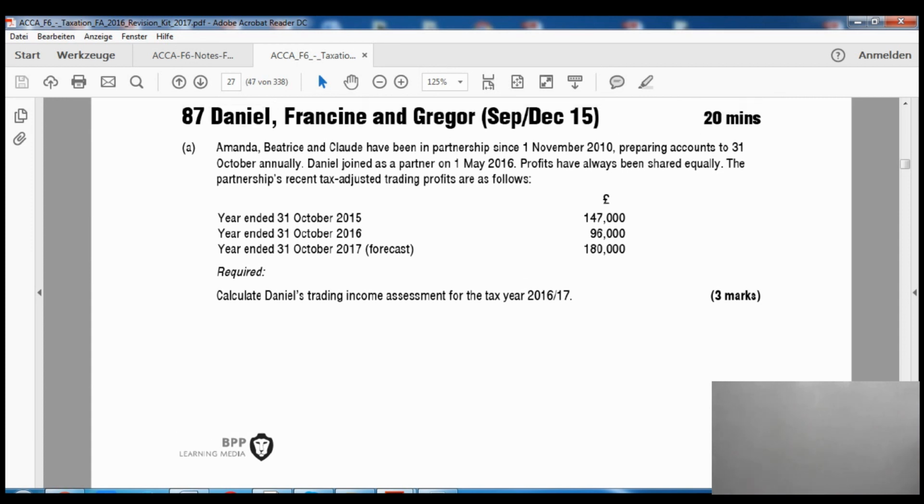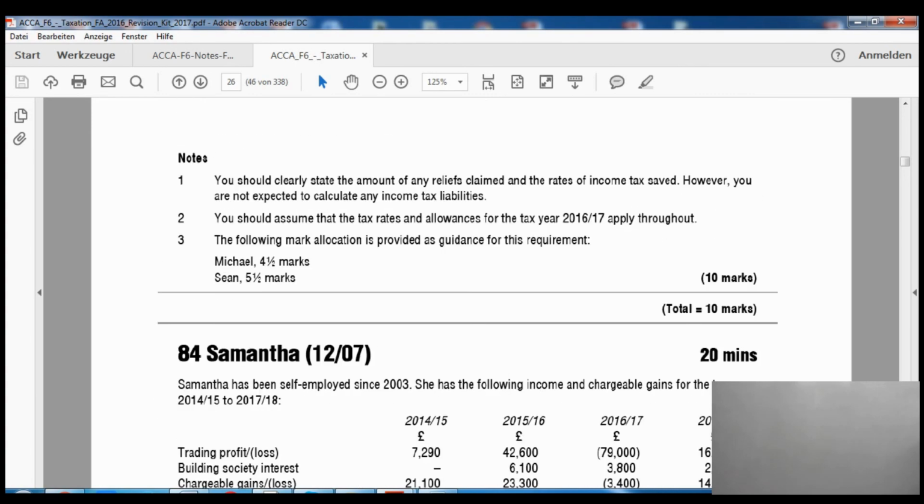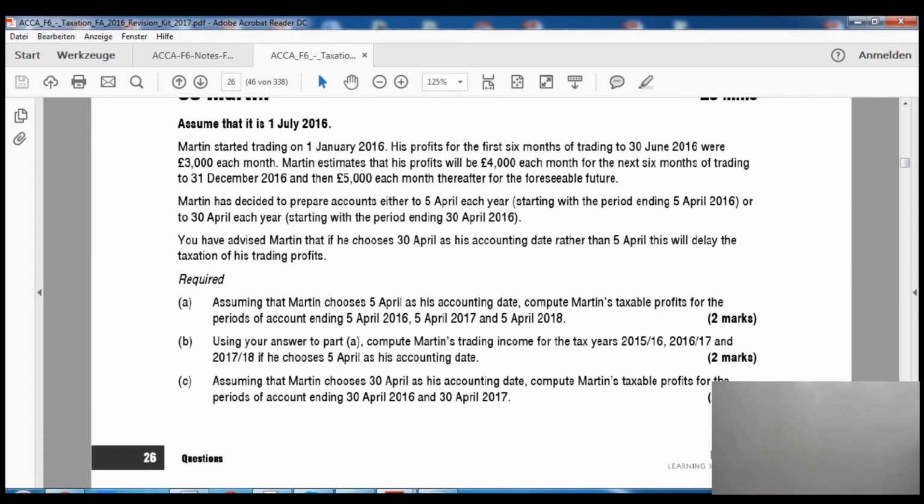Alright, so that is question number 87. Please make sure you redo this part and do part B and part C of this question as well, and then check your answer from the back side of the exam kit.